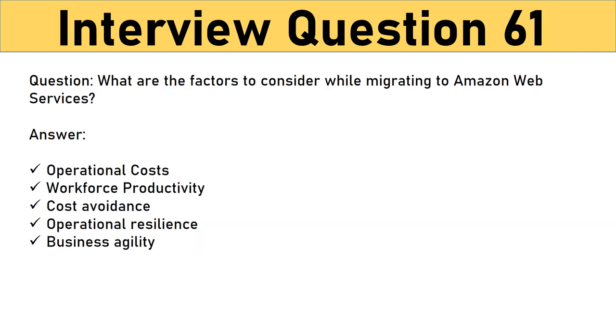Question: What are the factors to consider while migrating to Amazon Web Services? Answer: Here are the factors to consider during AWS migration. Operational costs: these include the cost of infrastructure, ability to match demand and supply, transparency, and others. Workforce productivity, cost avoidance, operational resilience, business agility.